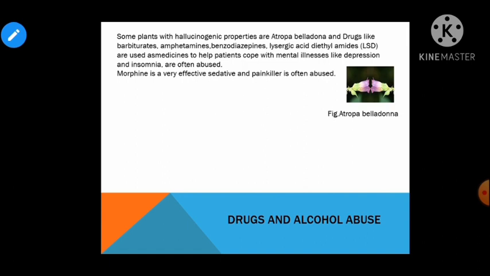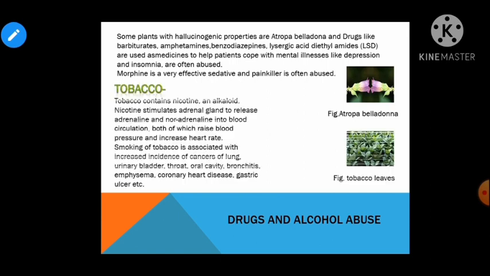The another category is the hallucinogens. Children, these are obtained from plants like Atropa belladonna and Datura. Lysergic acid diethylamide is derived from the fungus Claviceps purpurea. These drugs have an effect on the cerebrum and sense organs also, and are called psychedelic drugs, which have an effect on feelings, emotions, perceptions and thoughts. Normally these drugs are given to patients suffering from depression, insomnia and mental illness. So in that condition the hallucinogens are given.